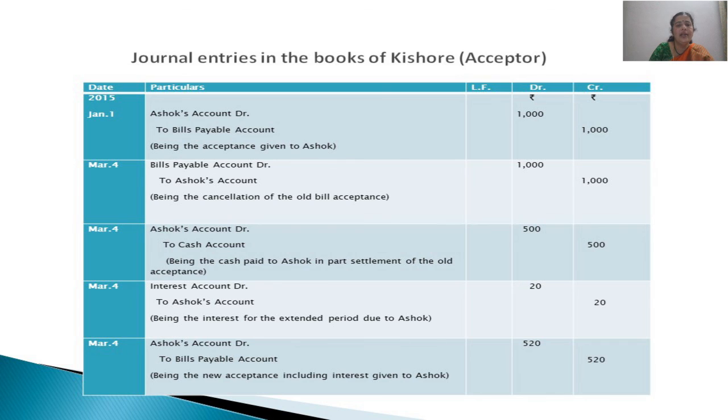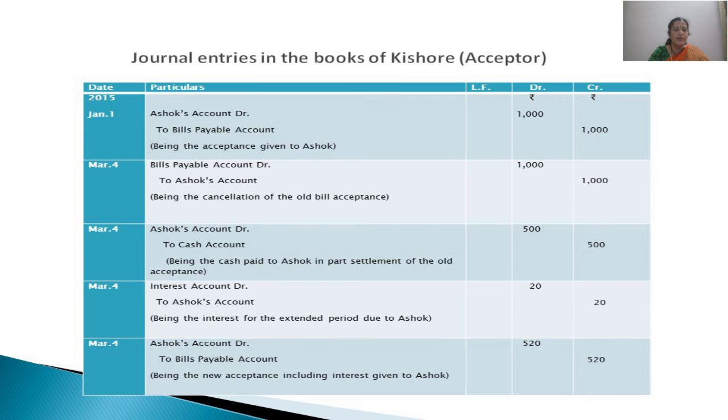So now it happened as though nothing had happened on the date of the transaction. As though there is no transaction like that, as though there is no acceptance given like that. Then on the first due date, March 4th, cash is paid by Kishore. So cash is going out, cash 500. Receiver is Ashok. Right. Then the last two entries are regarding interest and the new bill.